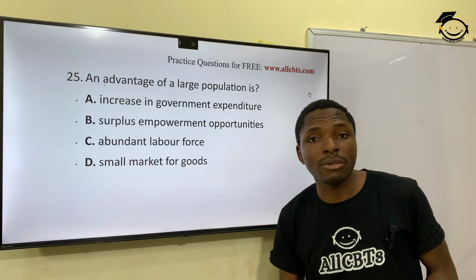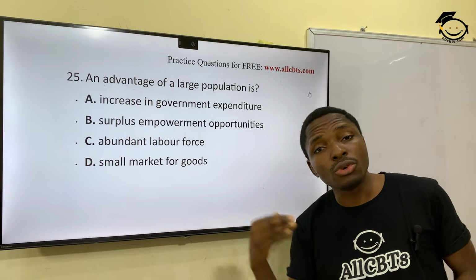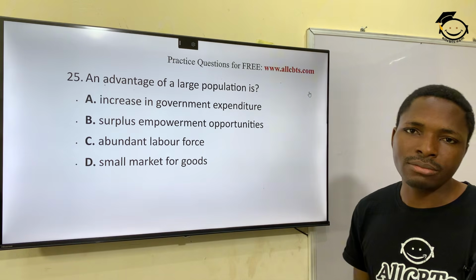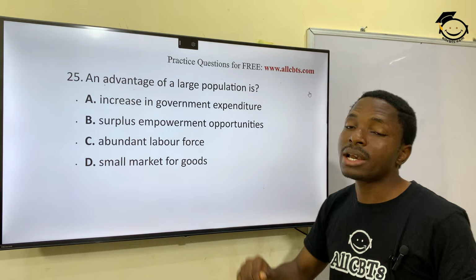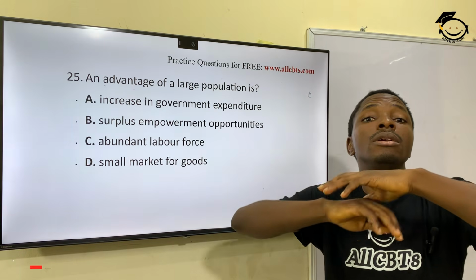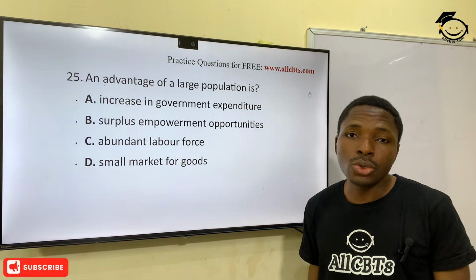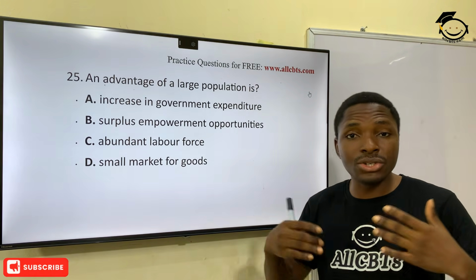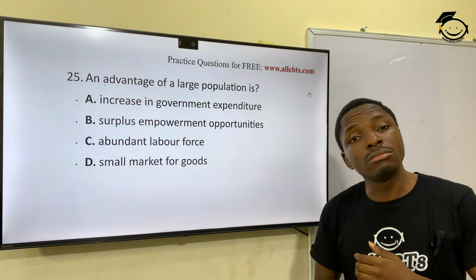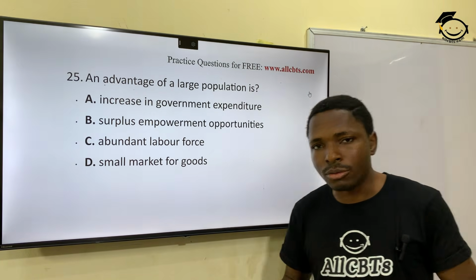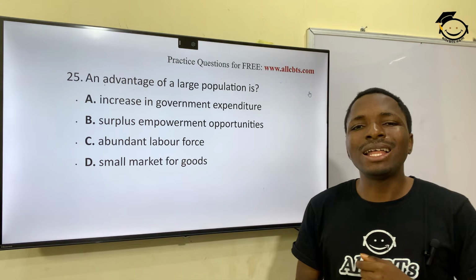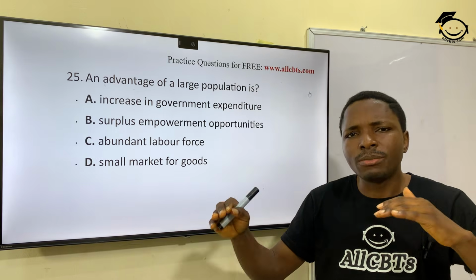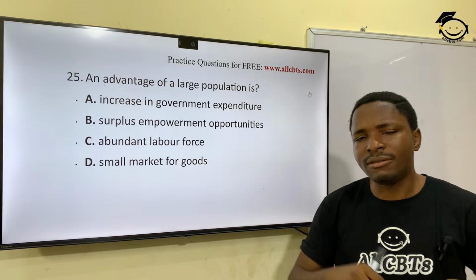They are fewer because, like we mentioned, people have to struggle for what is available. Then you have abundant labor force. Oh yeah, that's where our answer is, option C. You have a lot of people, so you have a large labor force. For example, Nigeria now has probably over 200 million people, and of these, at least 100 million are youths, between the ages of active labor.